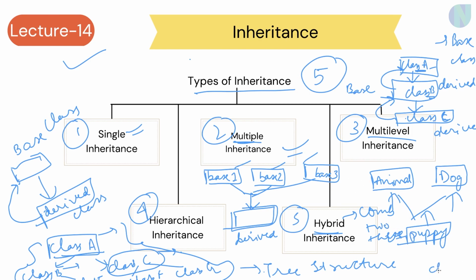So consider that there is a class D. Class A is there, class B is there, class C is there, class E is there. So basically, multiple kinds of inheritance are taking place. Class A and class B are deriving their properties from class D, but class D is deriving its properties from class E. So there are multiple inheritances taking place in hybrid inheritance.